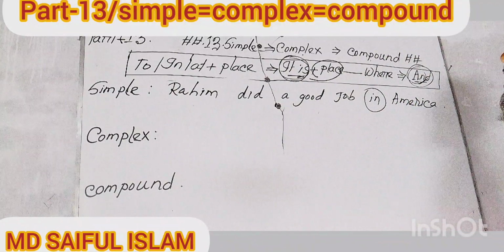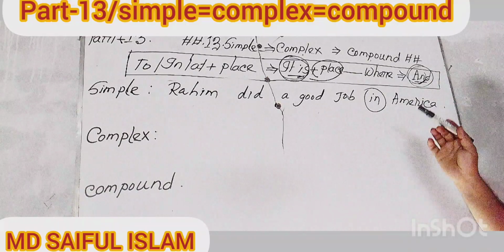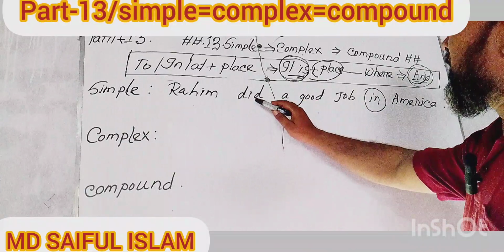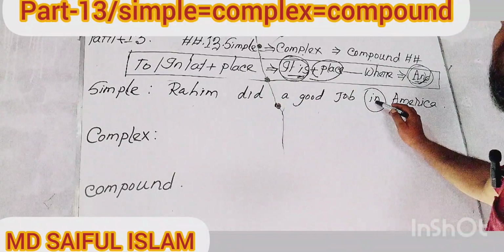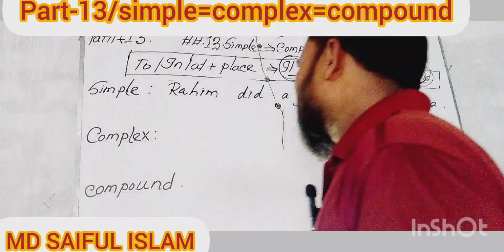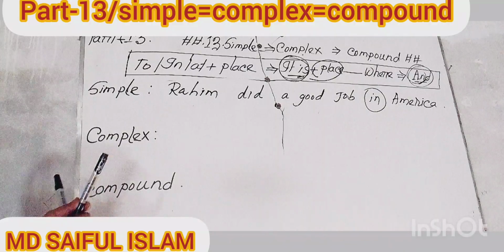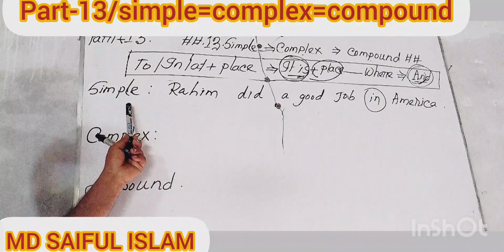My dear viewers, take a look at the board and try to understand. I have written a sentence on the board. My dear viewers, Rohim did a good job in America. My dear learners, at first think about and try to be sure whether this sentence is a complex sentence or not.